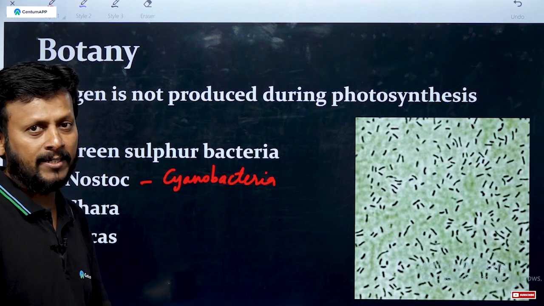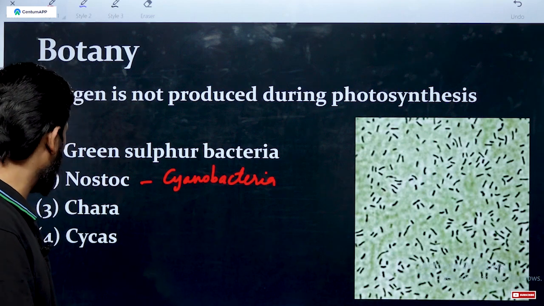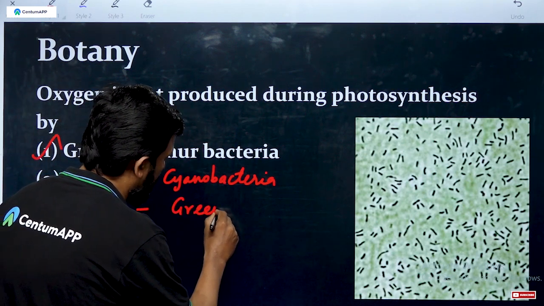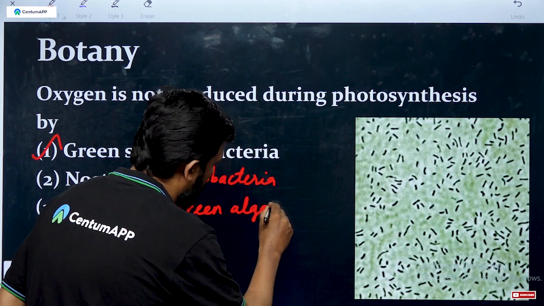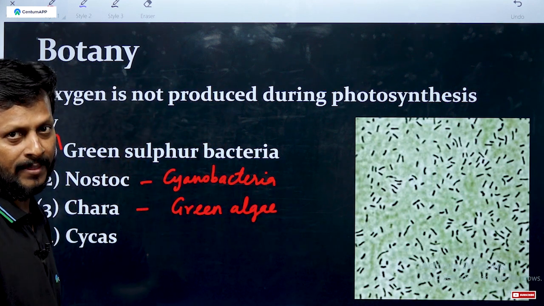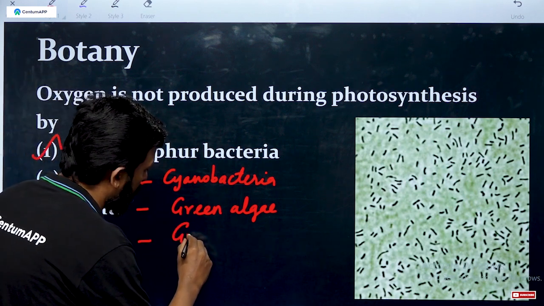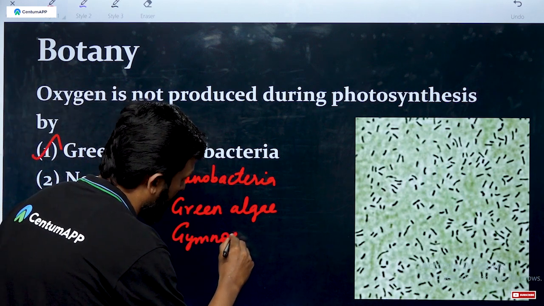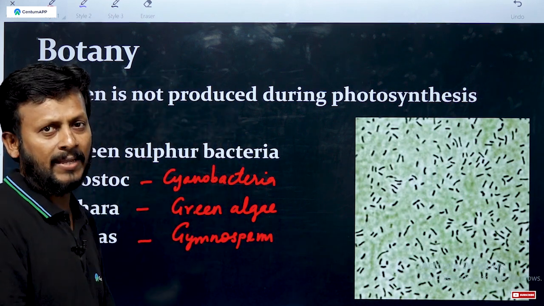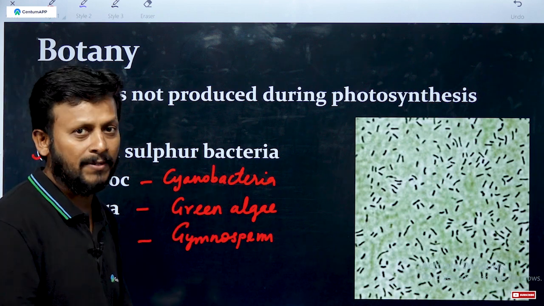Some examples are Nostoc, Anabaena, and Oscillatoria. Then Chara, one of the green algae, produces oxygen. Then Cycas, one of the gymnospermic plants, also produces oxygen. Which option is correct? Green sulfur bacteria.